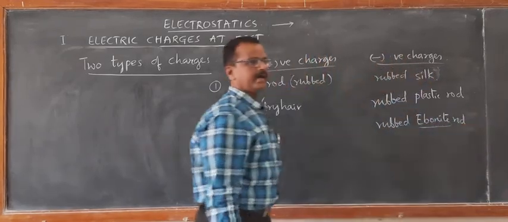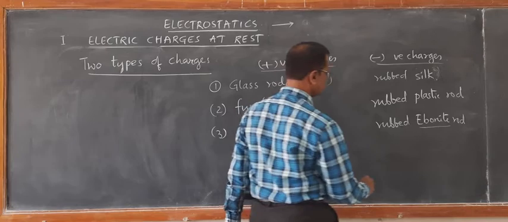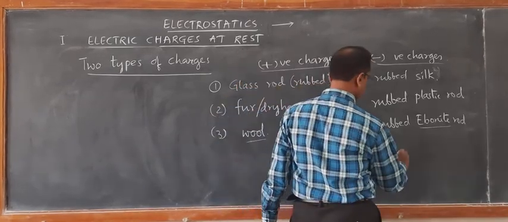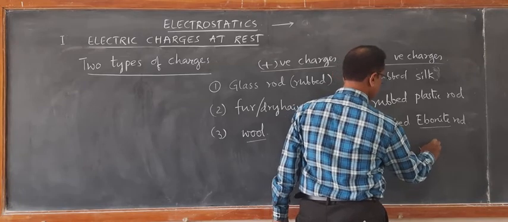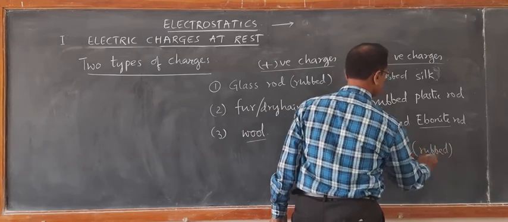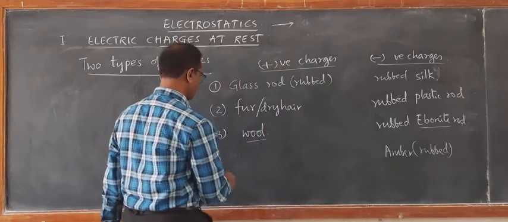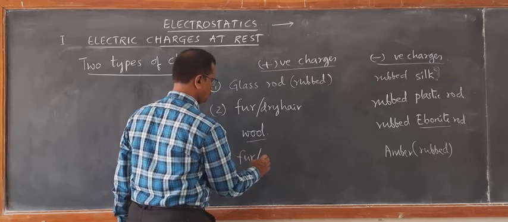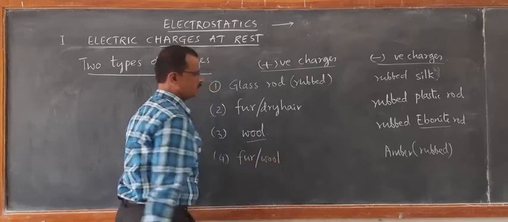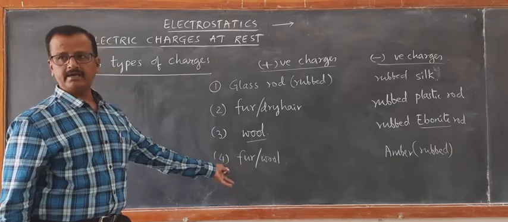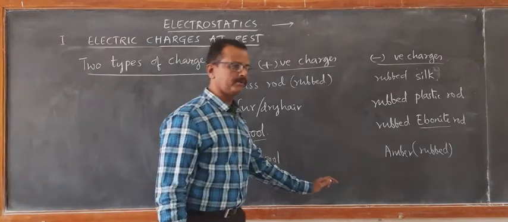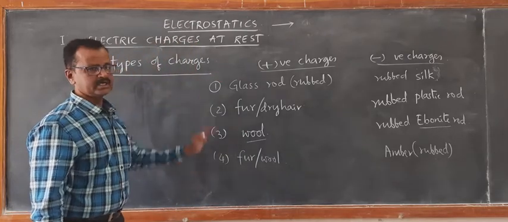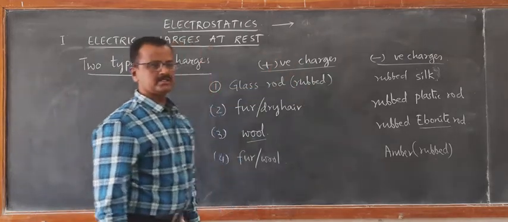And we started with amber, which is termed as electron in the Greek language. So rubbed amber rod with fur or wool is found to attract dry leaves. Okay, so one can list the positively charged bodies and negatively charged bodies.